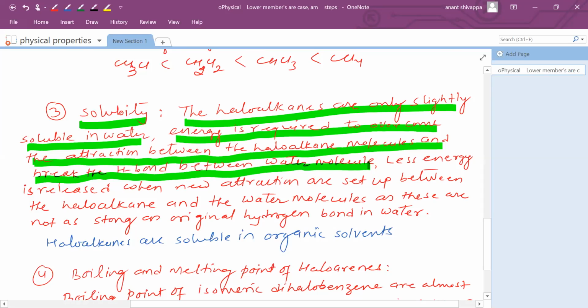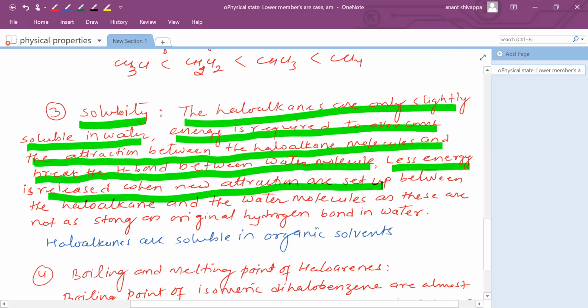And you know that in water, hydrogen bonding is present. Less energy is released when new attractions are set up. It means when both are mixed, the new attraction is set up between alkyl halide and water. So less energy is released.